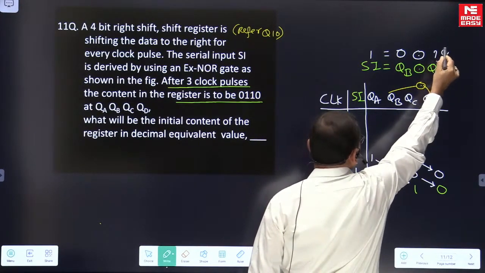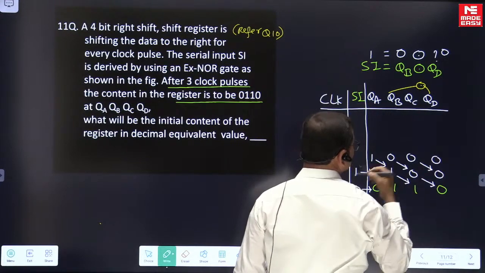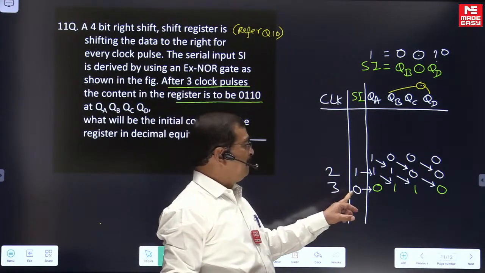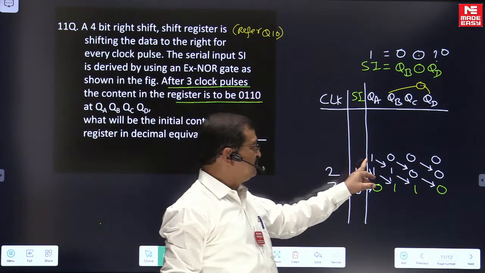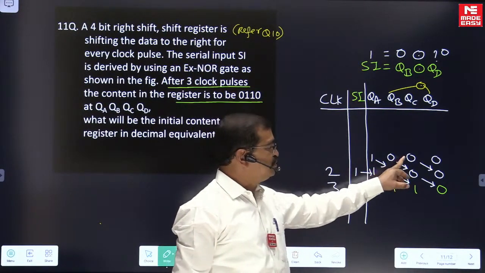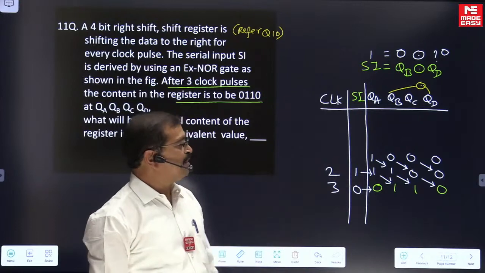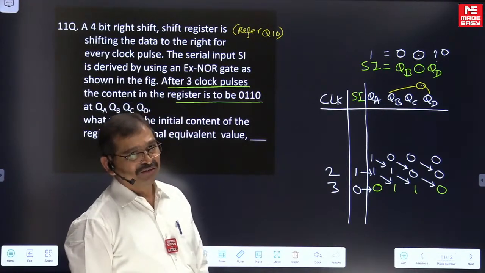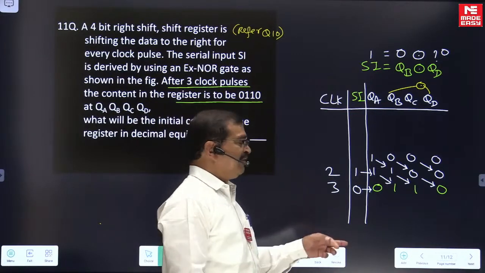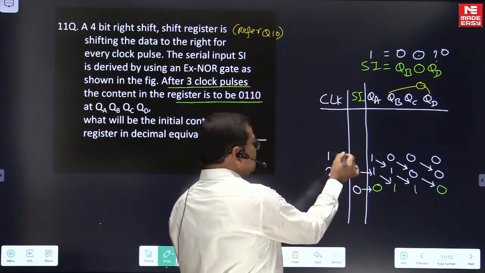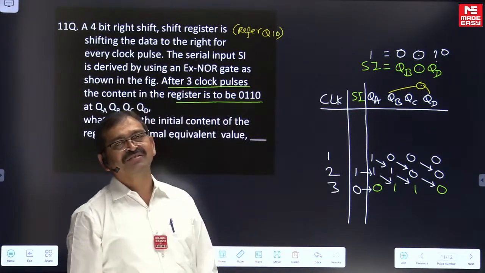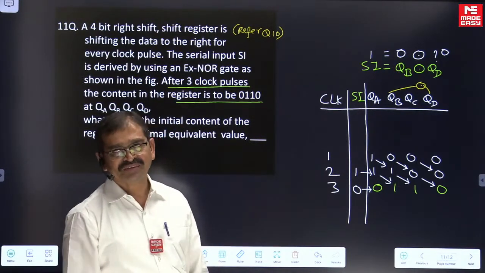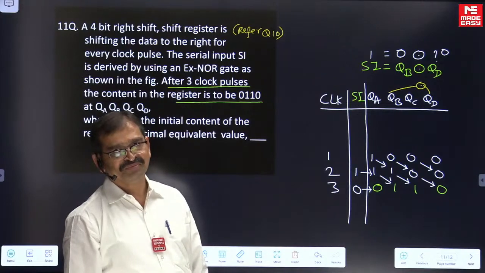So QD definitely you must read as 0. अगर सेकंड क्लॉक के पहले आपका रजिस्टर कंटेंट 1000 रहे तो सेकंड क्लॉक के बाद आपको मिलेगा 1100. In other way, it is the content of the register after first clock pulse, right?